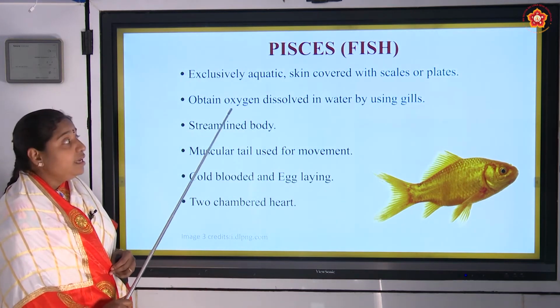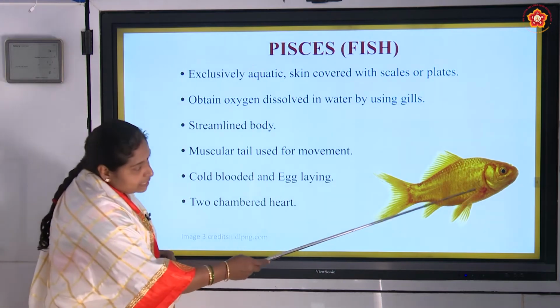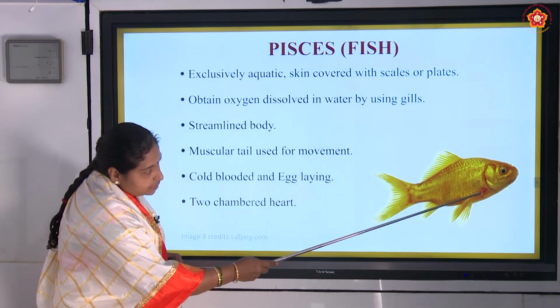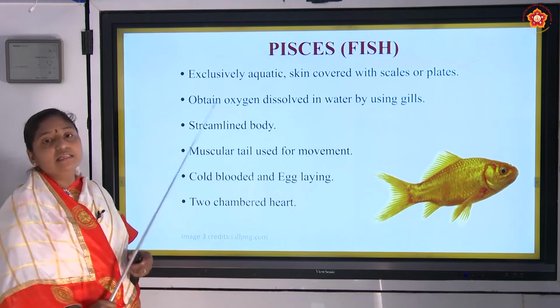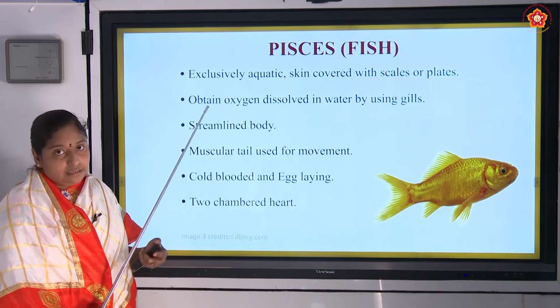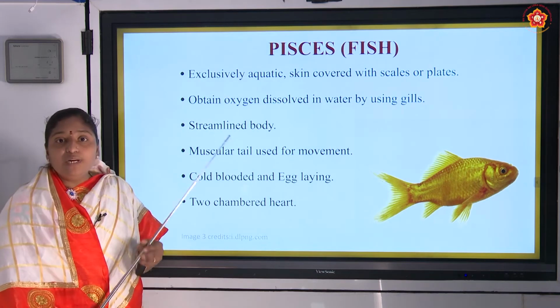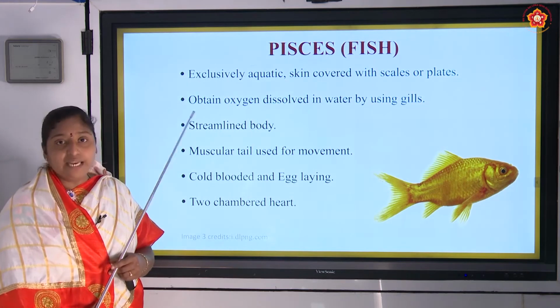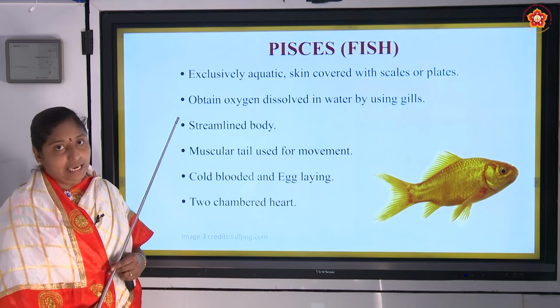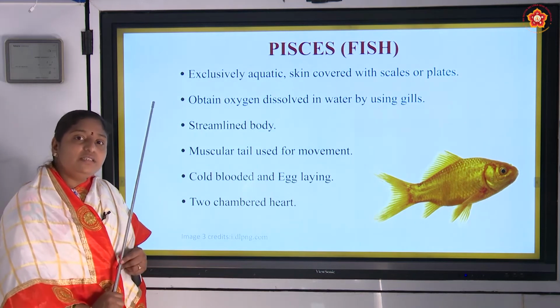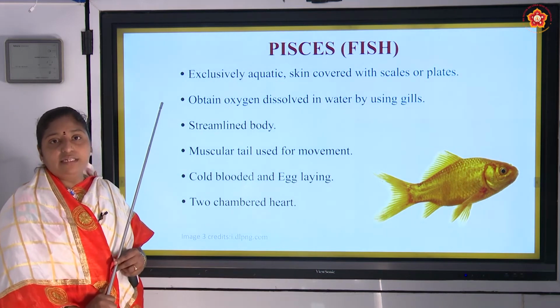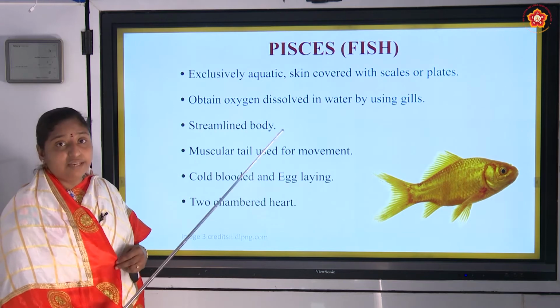And they breathe through gills. You can see the red colored ones, that is the gills. With the help of those gills, it will respire, and it can take oxygen only in dissolved form. It cannot take atmospheric air. Whatever oxygen is dissolved in water, only with that dissolved oxygen can it survive.